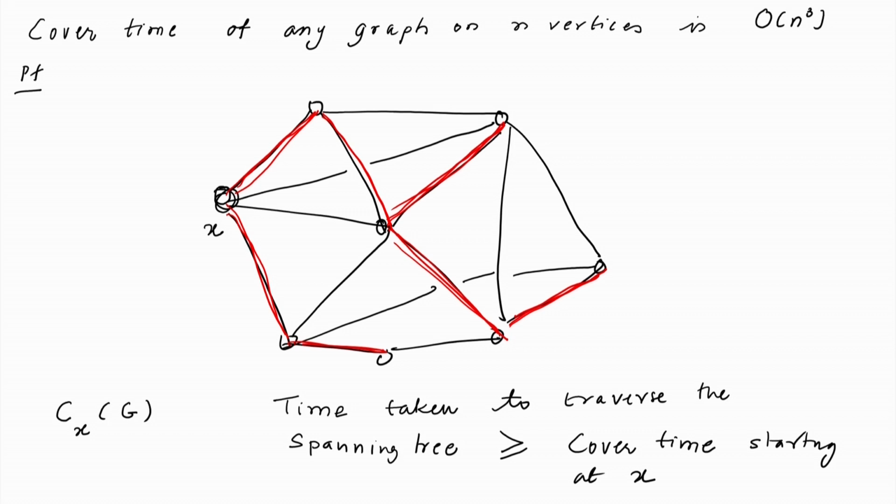Okay. So, let us just number these vertices in a particular way. This is my vertex V1, x I am calling as V1, this is V2, this is V3, V4. So, I am going to traverse the spanning tree in a particular way. So, from here to here and then all the way here, V4 back to here.